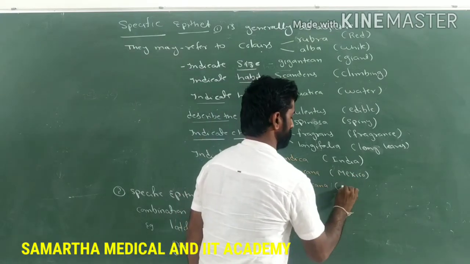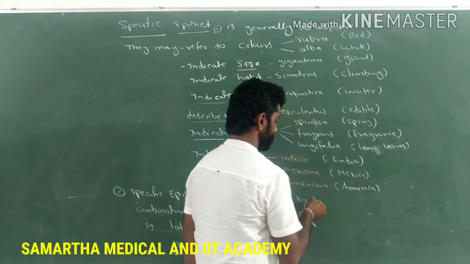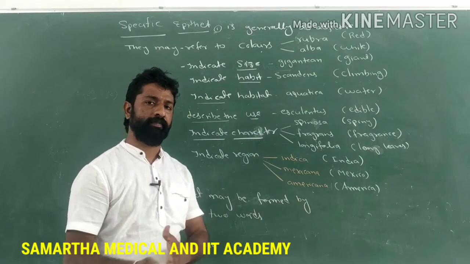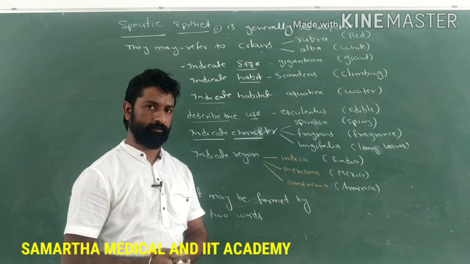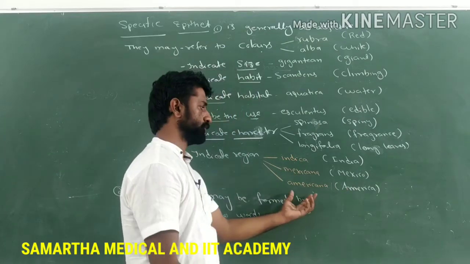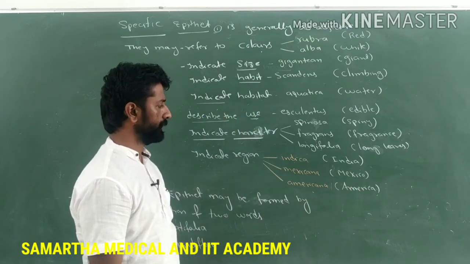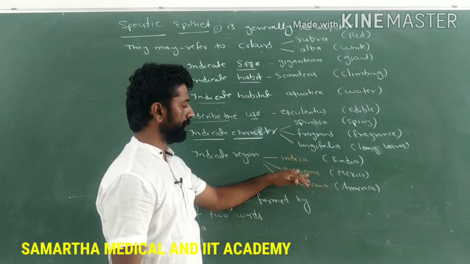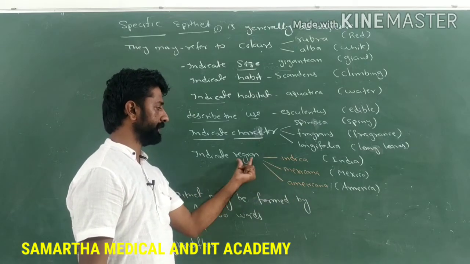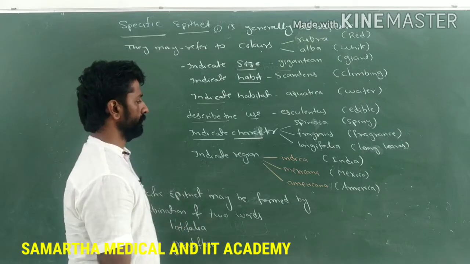Americana means the origin is America. For example, Periplaneta americana is the scientific name of the cockroach, so its origin is America. Like that, indica, mexicana or americana, these species names indicate the origin of that particular organism.